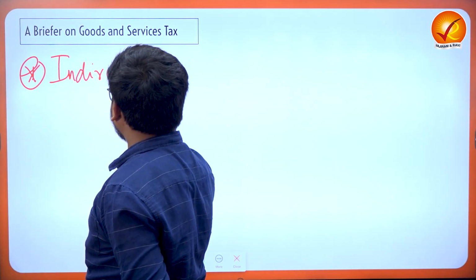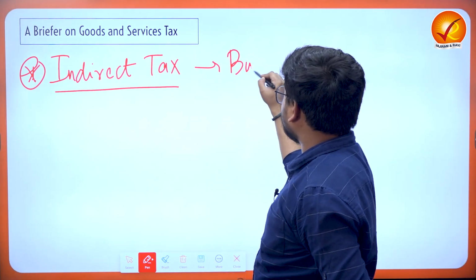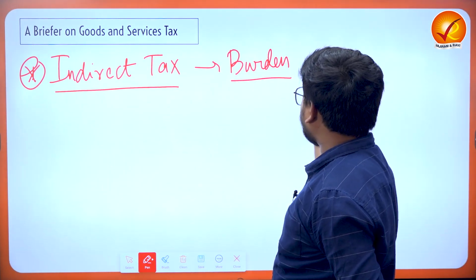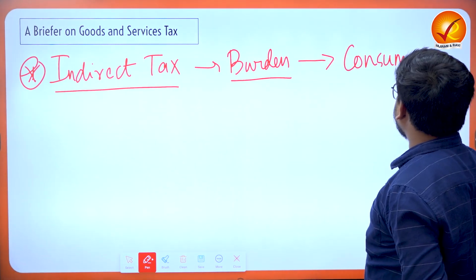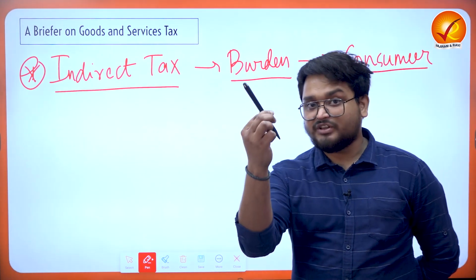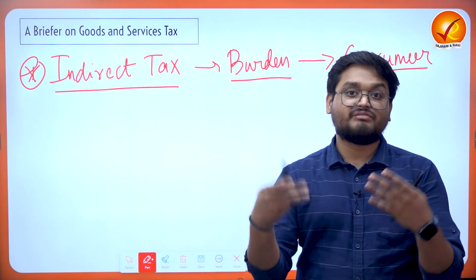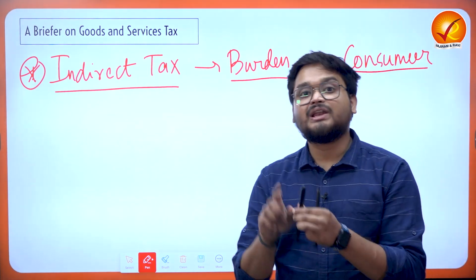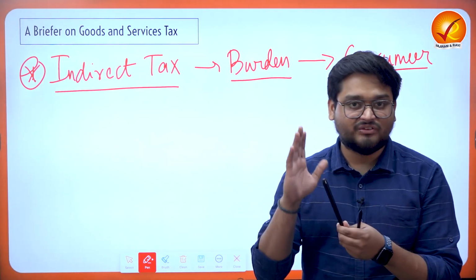And when we talk about indirect tax, we mean that the burden of paying the tax does not fall directly on the consumer of various goods and services, right? For example, we can take the example of this pen. If we go to the market and buy this pen, maybe the pen is 15 rupees, and this 15 rupees is inclusive of GST. We have always heard about this kind of terms, right?